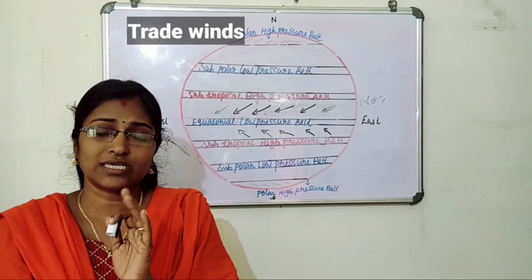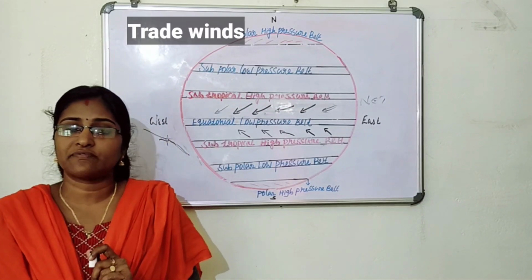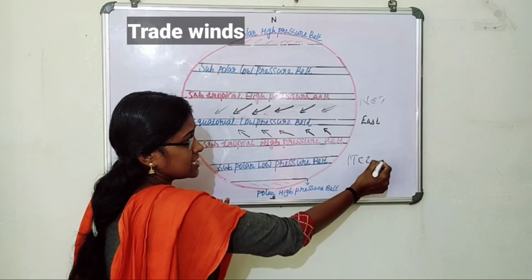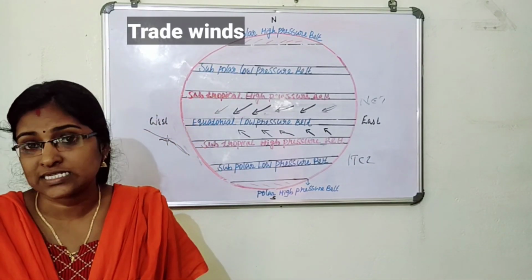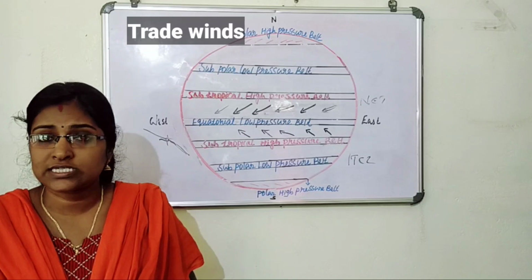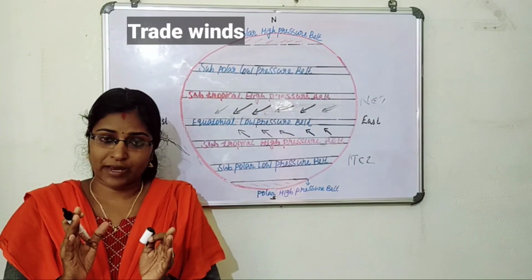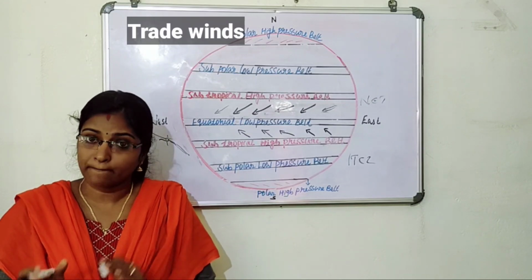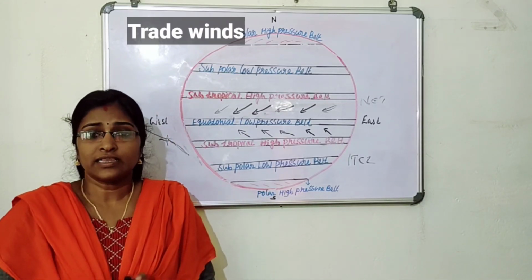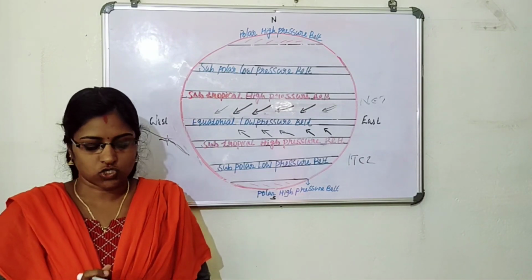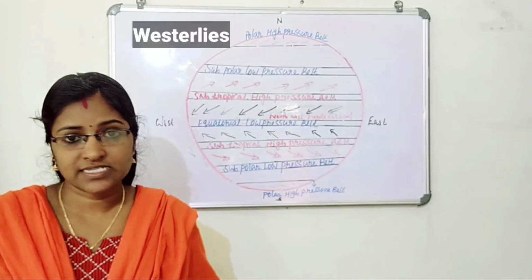That means the southeast trade wind and northeast trade wind joining place is known as ITCZ, that means intertropical convergence zone. The region where the southeast trade wind and northeast trade wind merge or converge is known as intertropical convergence zone.